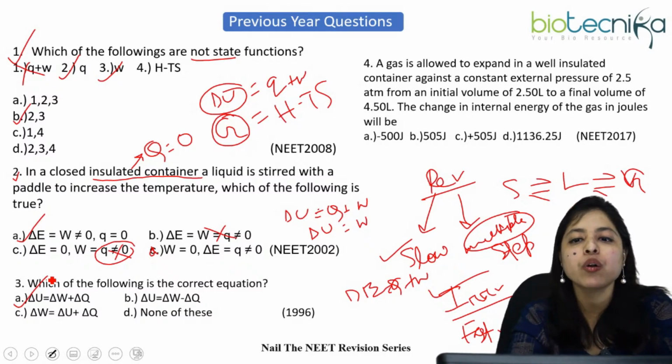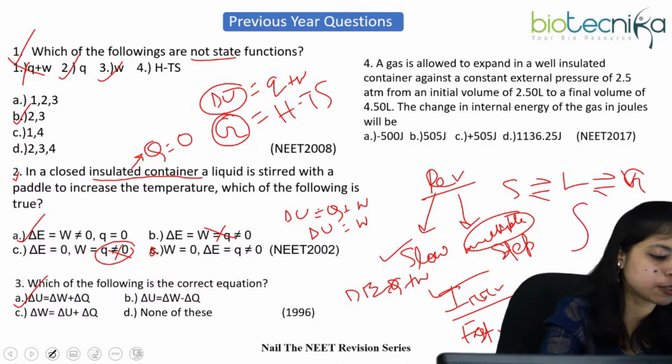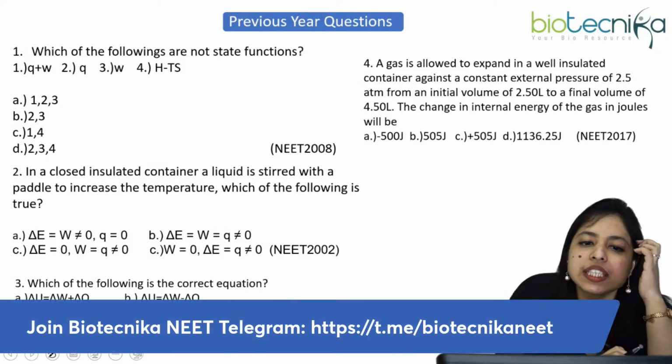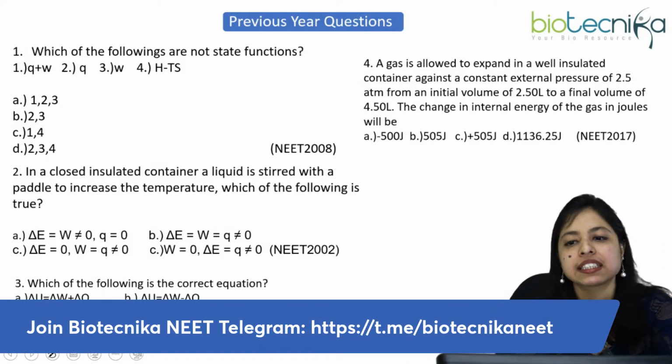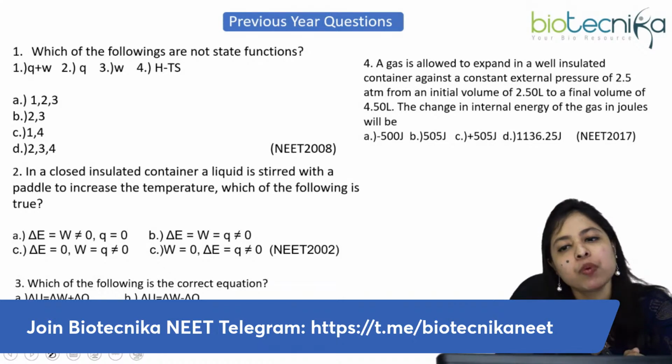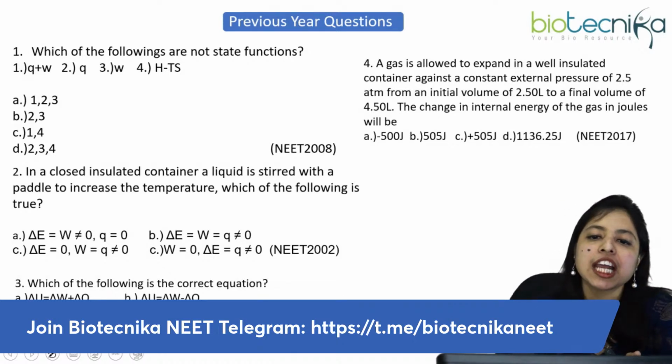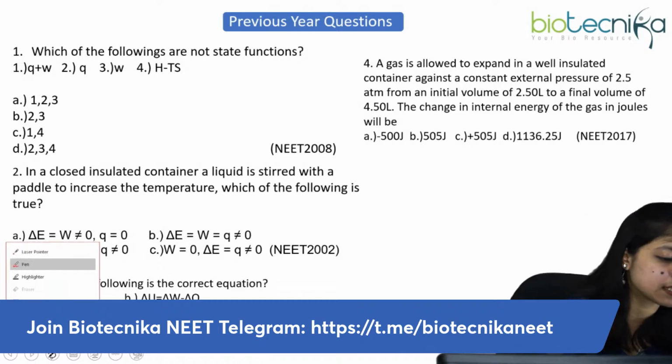A gas is allowed to expand in a well-insulated container against a constant external pressure of 2.5 atm from an initial volume of 2.5 liter to a final volume of 4.5 liter. The change in internal energy of the gas in joules will be what? Anyone would like to answer this?